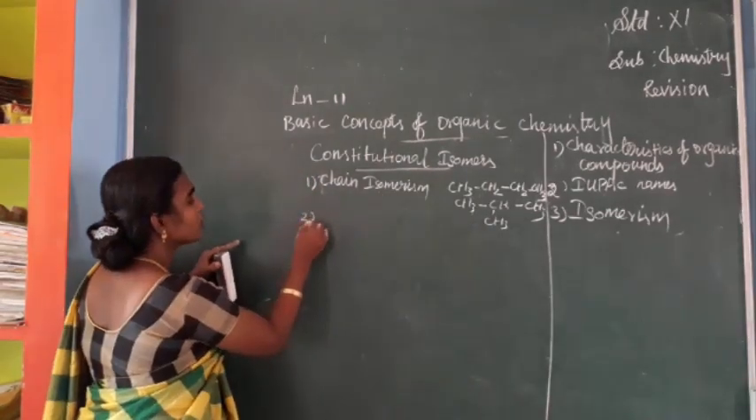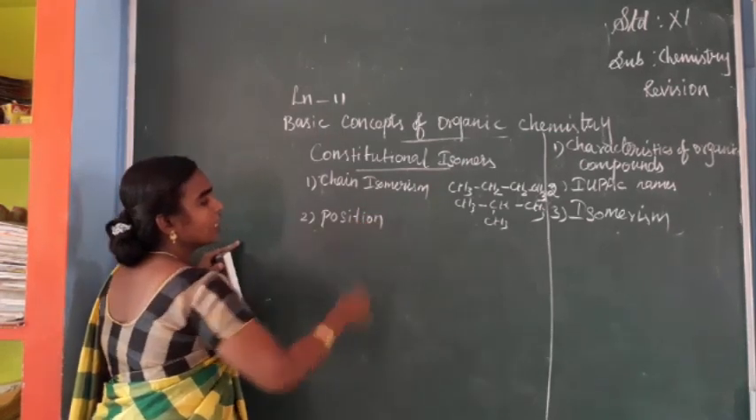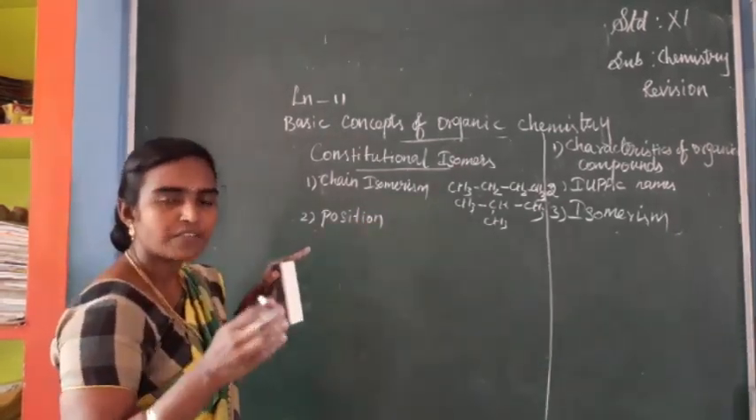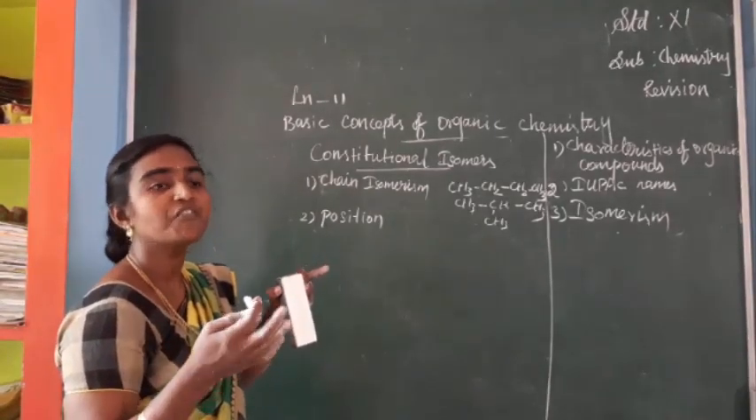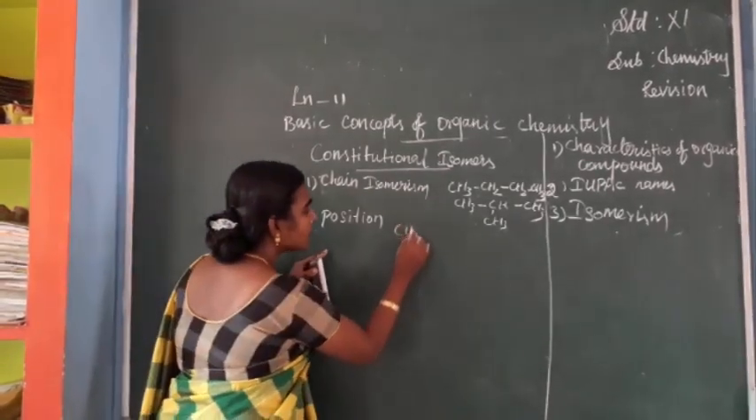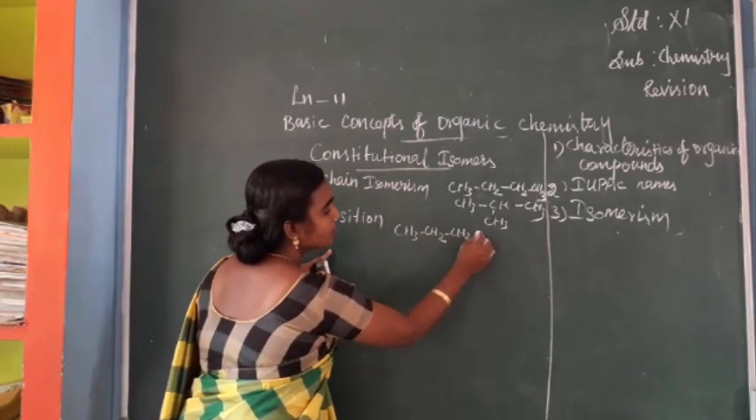So next is position isomerism. Position isomerism means that two compounds have the same molecular formula but differ in the position of the functional group. For example, CH3, CH2, CH2OH.